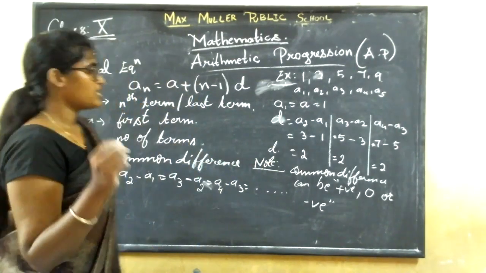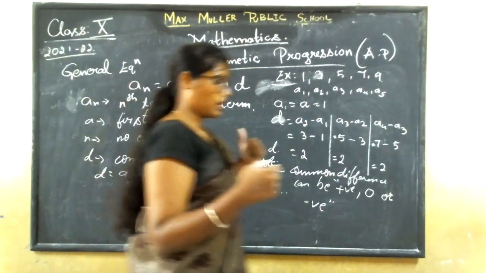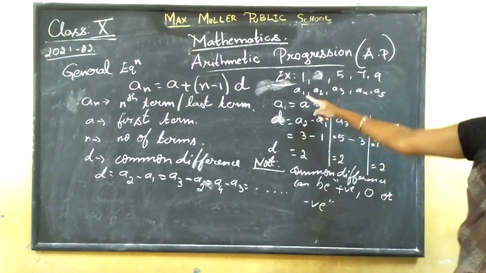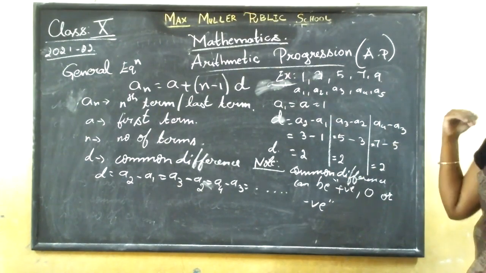I think in today's class you have understood what an arithmetic progression sequence is. You have come across the general form, the general equation, and how to identify a and d. Correct? So this is today's class.